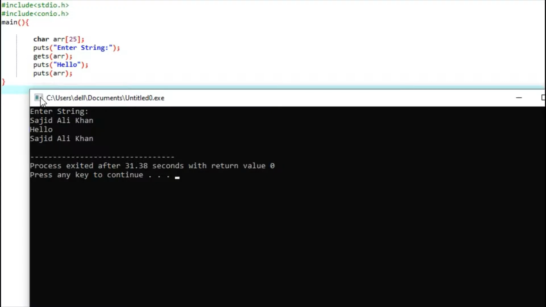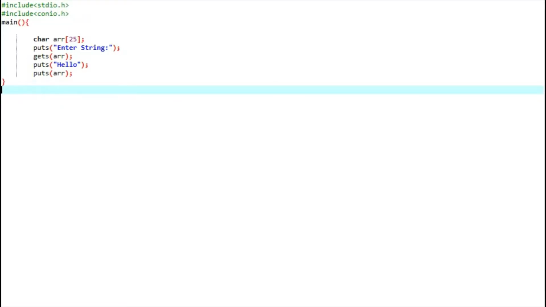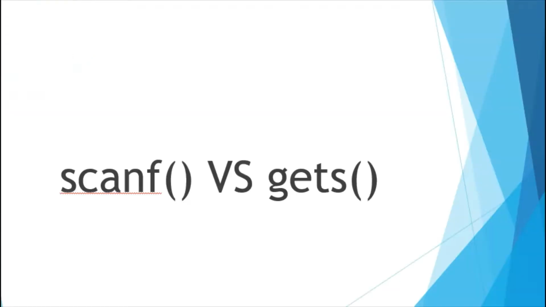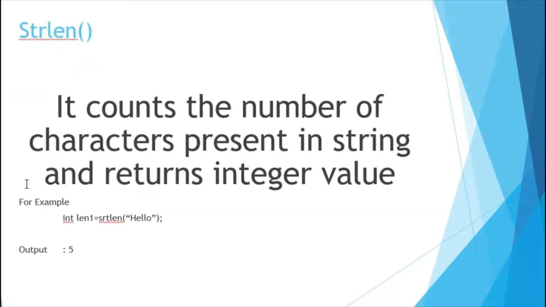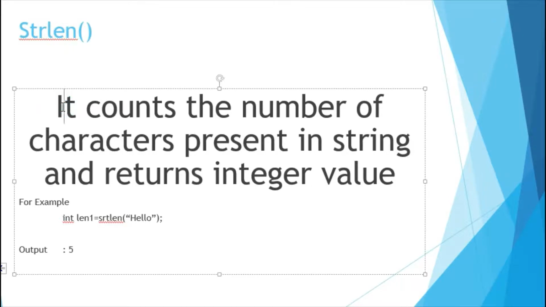The next function is the strlen function. The strlen function is for length, it will count the length of the string and it returns an integer value. As you can see in this example, let's practice.